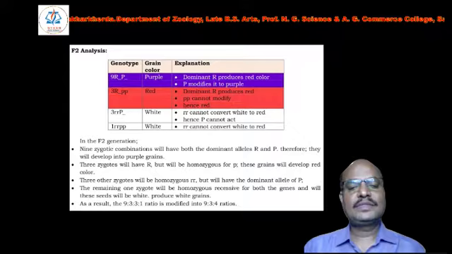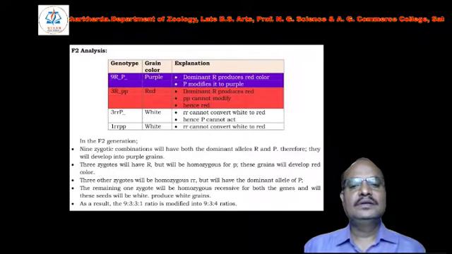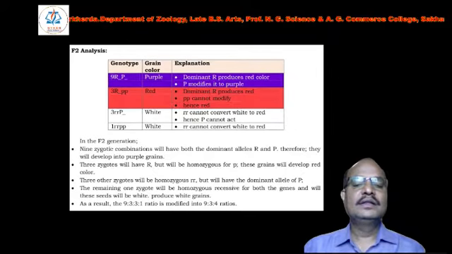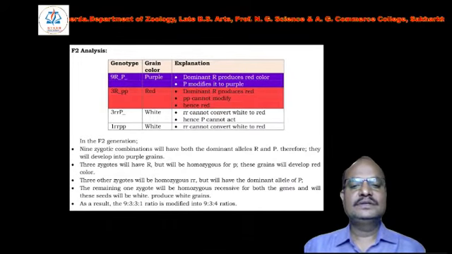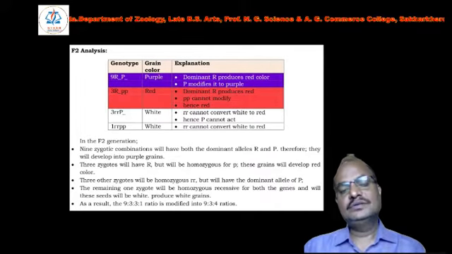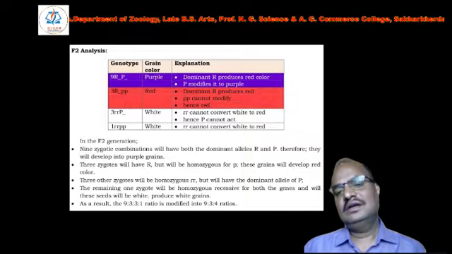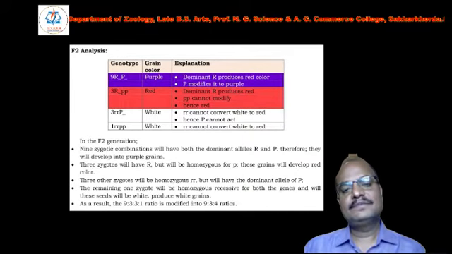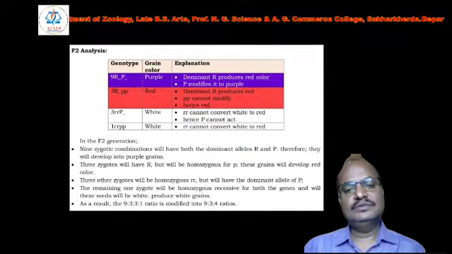In the other cases, where dominant R is absent and recessive is present, even if the other is dominant, it cannot exert its effect and does not produce purple color. Here the grain color will be white. Lastly, when both partners are recessive, it will also produce white grain color.